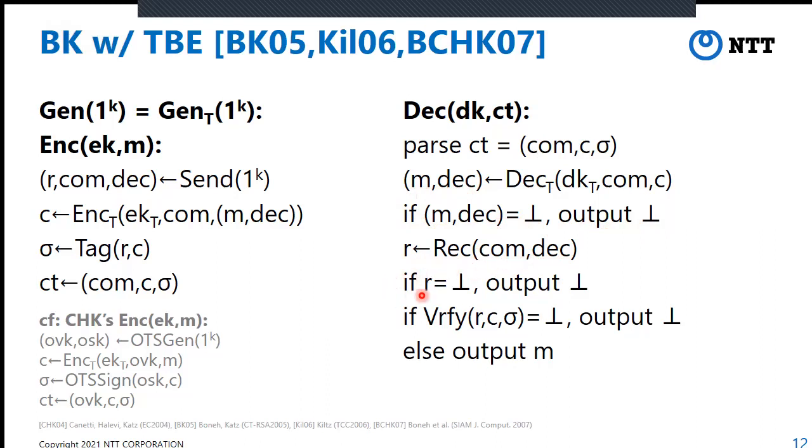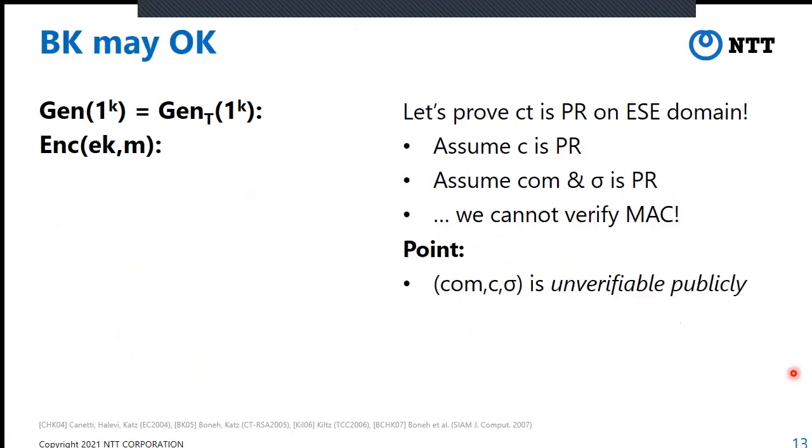And if this R is invalid, then the decryption algorithm outputs bottom. And we verify the MAC tag. And if this verification is not passed, then the decryption algorithm outputs bottom. Otherwise, it outputs the message as plaintext. Okay, so fortunately, this Boneh-Katz transformation may be okay.